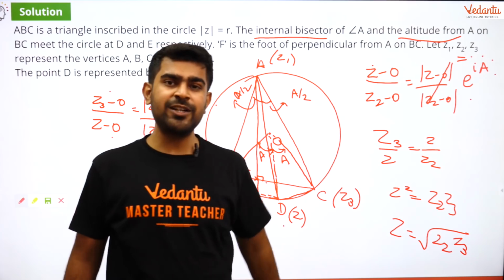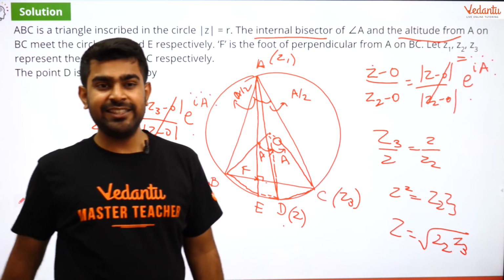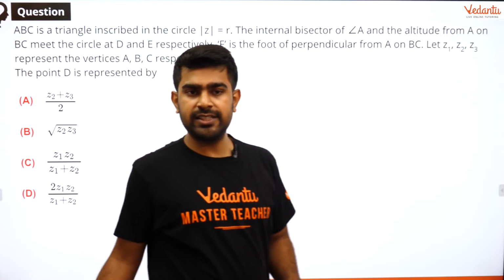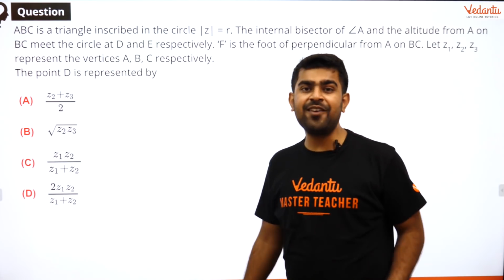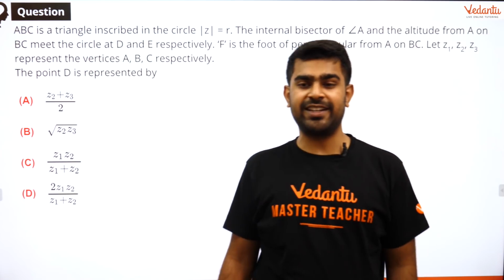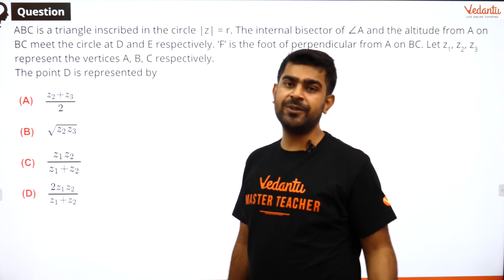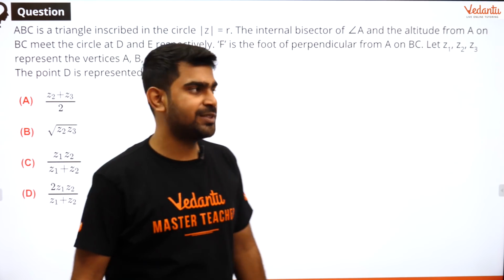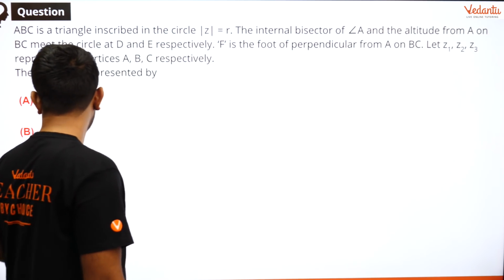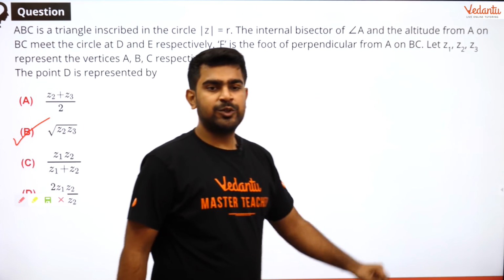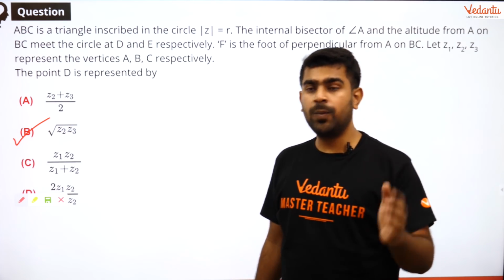Okay, so that is how it is done. Let us go back and see if you got the right answer. So let us go back to the question. Do we have a square root of Z2 Z3 in the options? Yes, absolutely. So let us mark that. That will be our answer for this question. So B is the correct answer for this question.